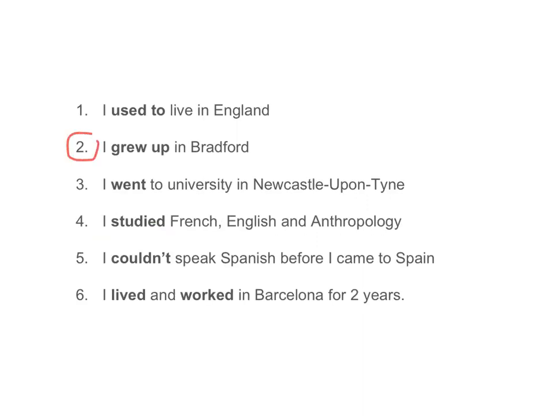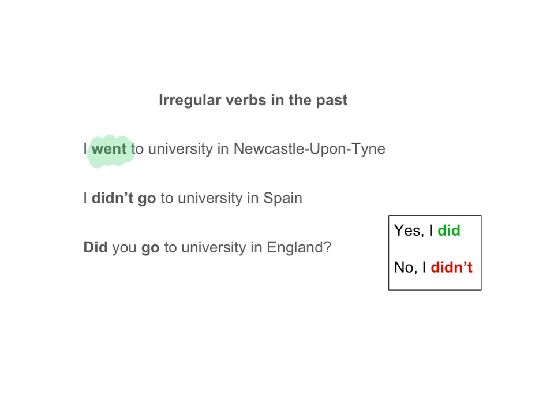Now, look at sentences 2, 3 and 5. What do they have in common? Pause your video and think. They are all irregular verbs. Look at this example. I went to university in Newcastle upon Tyne. In the affirmative form, we have to learn the irregular verbs.